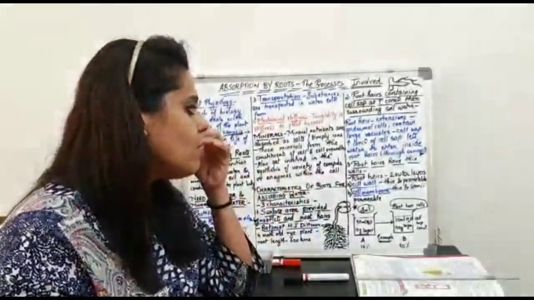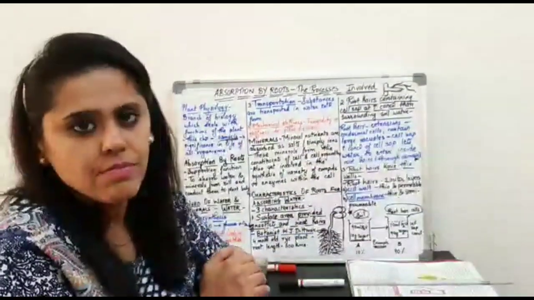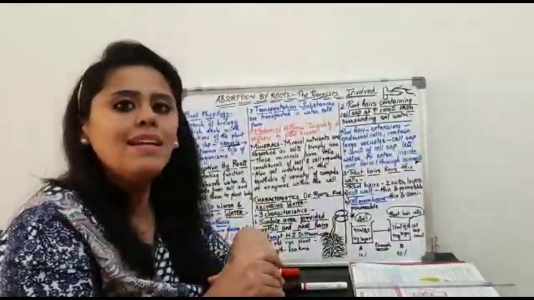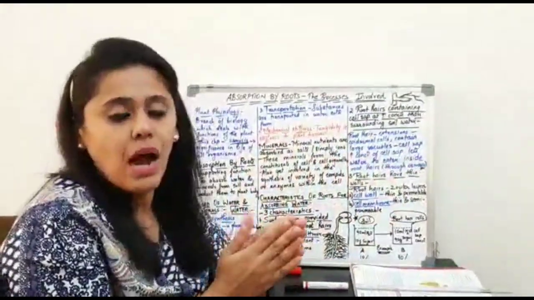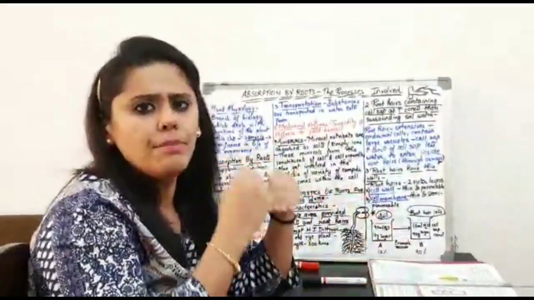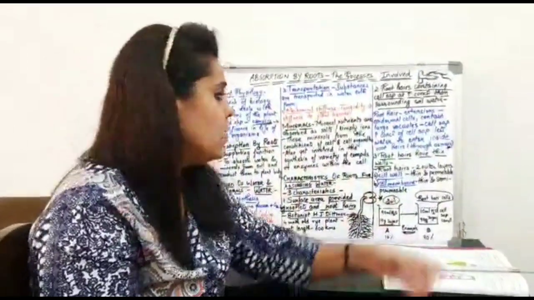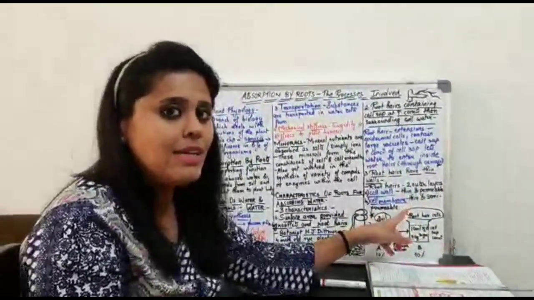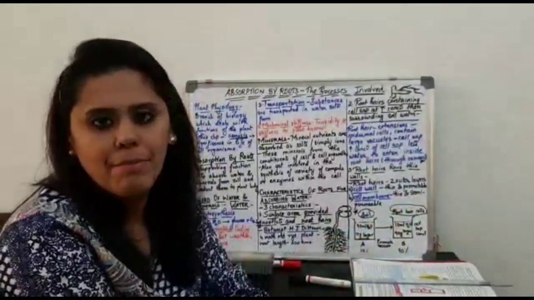Okay, if we talk about the cell wall, it is thin and it is permeable. Permeable as in it can allow water to pass through. Along with water, it will allow all the dissolved minerals, everything to pass through. But the cell membrane is equally thin, but it is a semi-permeable membrane.